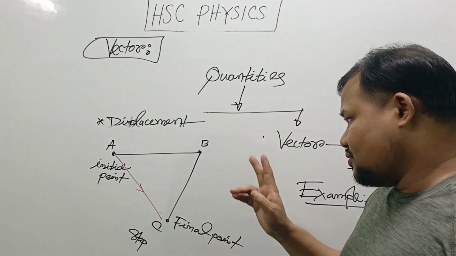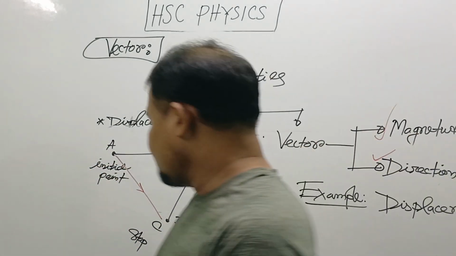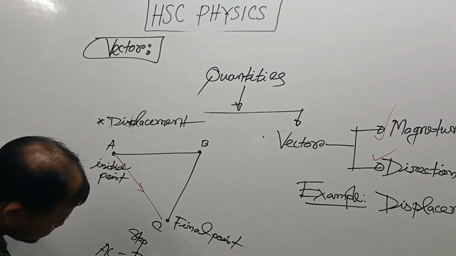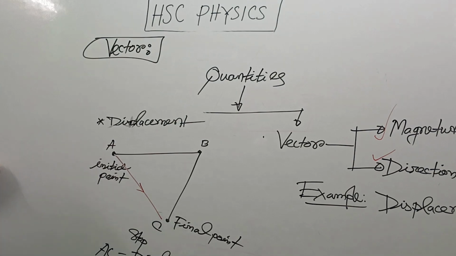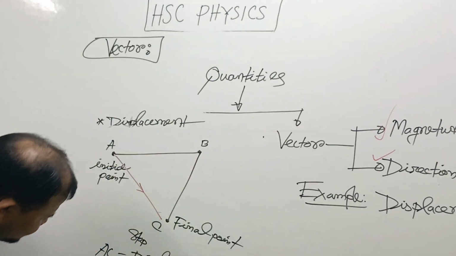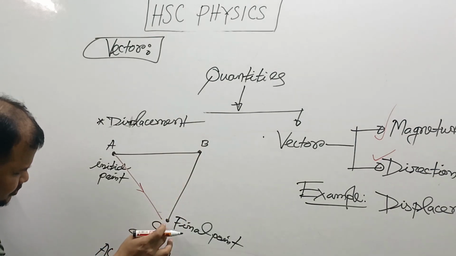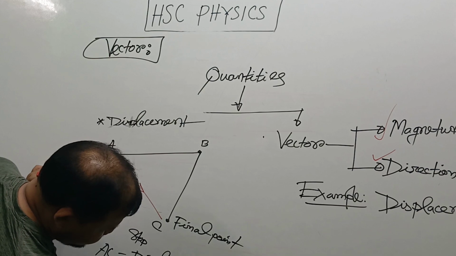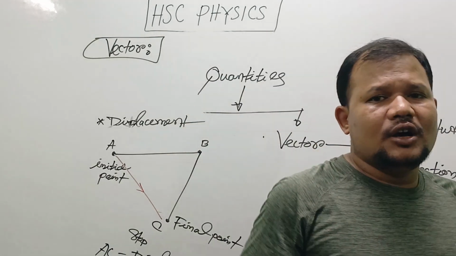So we can say that AC represents the displacement. And A to B plus B to C represents the distance. My dear students, I think all of you clearly understand.